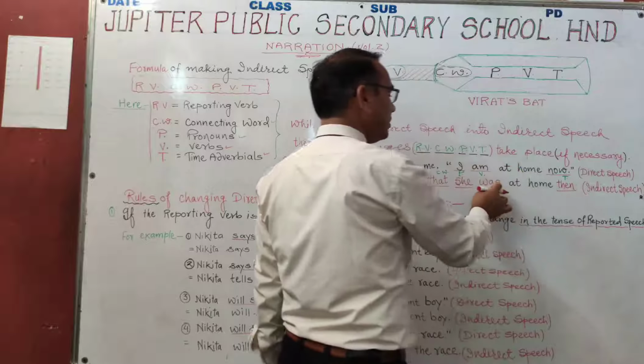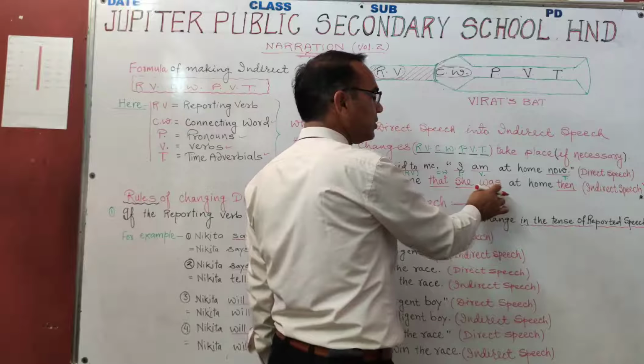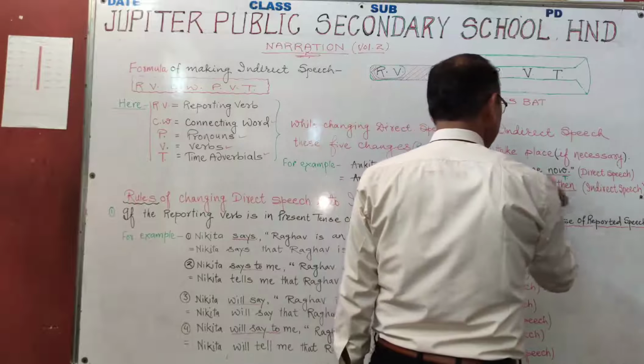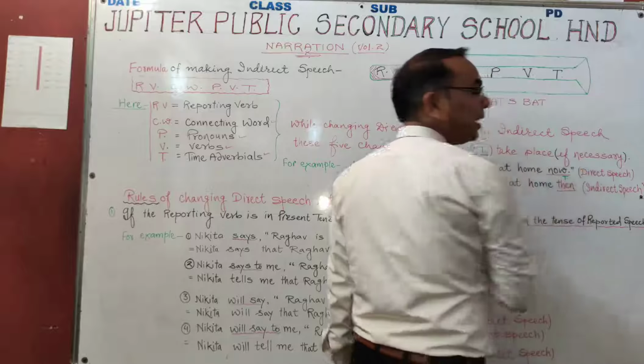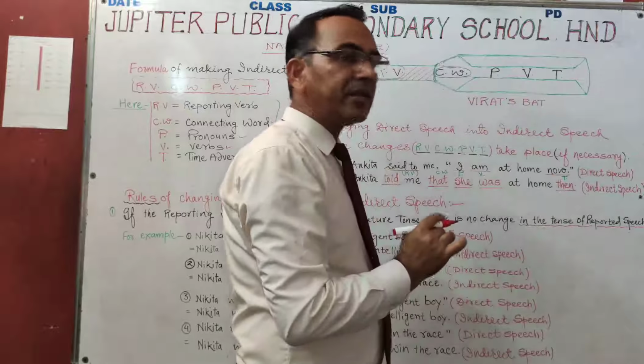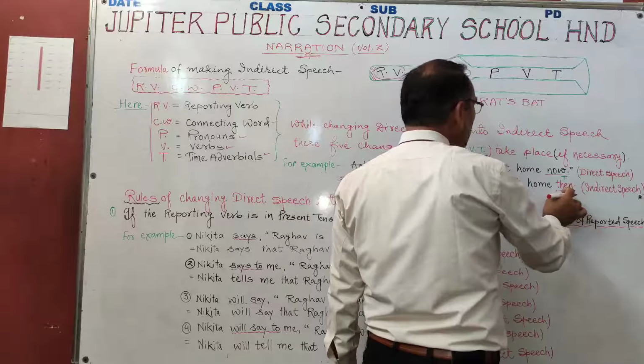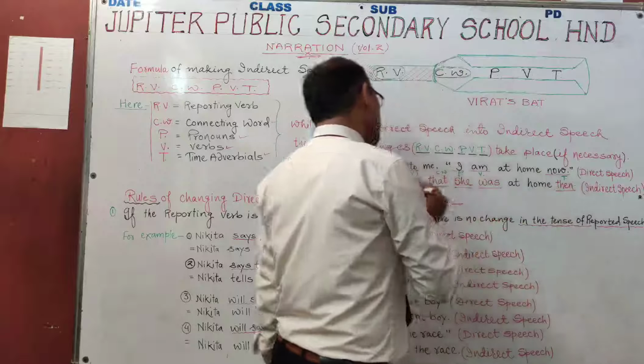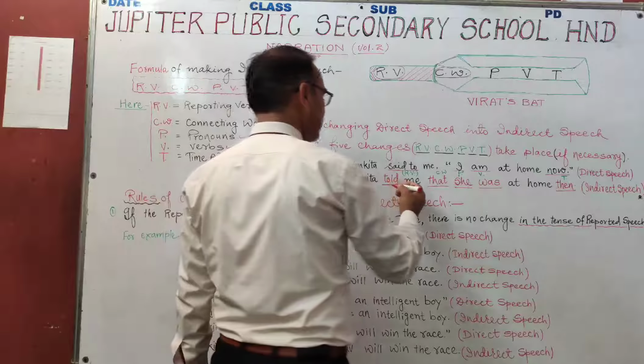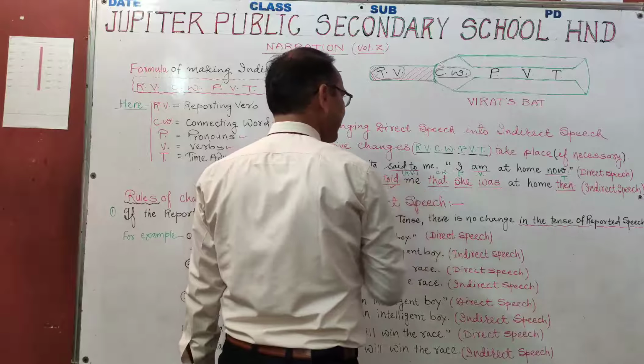At home, no change, and now is the time adverb here. Time indicating word here, and now will be changed into then. So these 5 changes have been applied here.